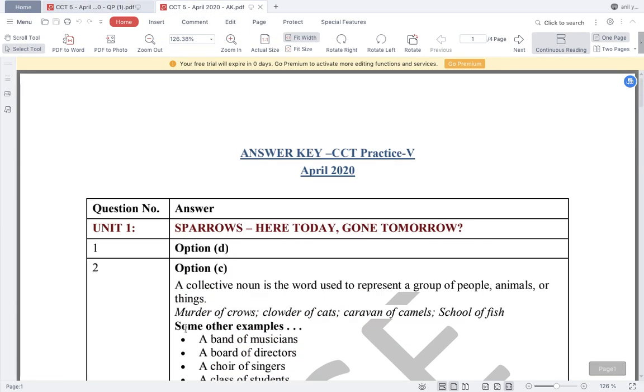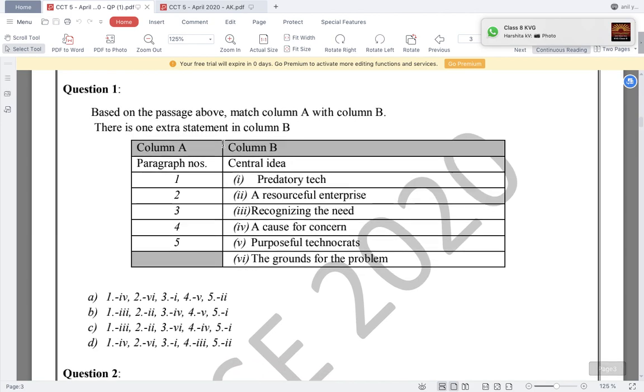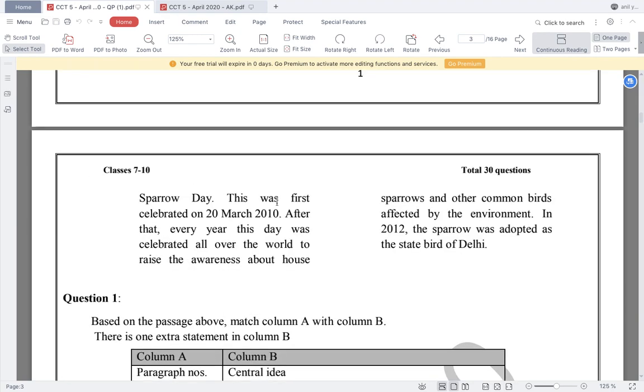is option number D. All right. But how do we find out the answer? See, if you go to option number D, pick out any paragraph. Suppose we take paragraph number 5. Answer it has been shown as point number 2, a resourceful enterprise. Let's read paragraph number 5.